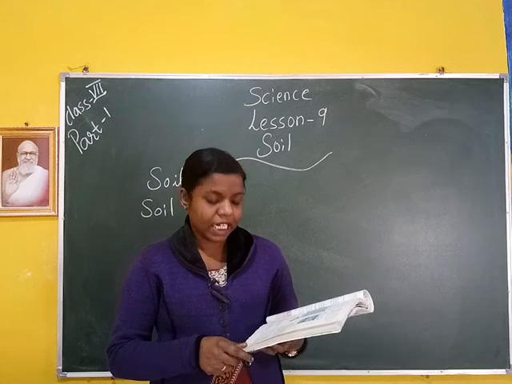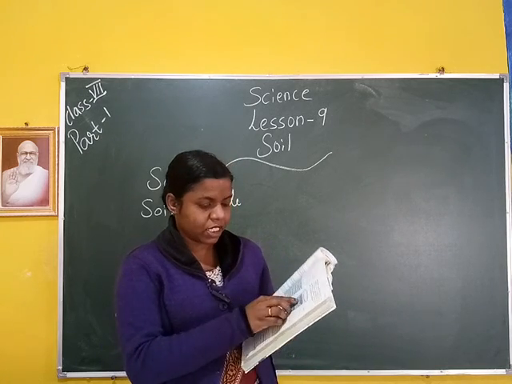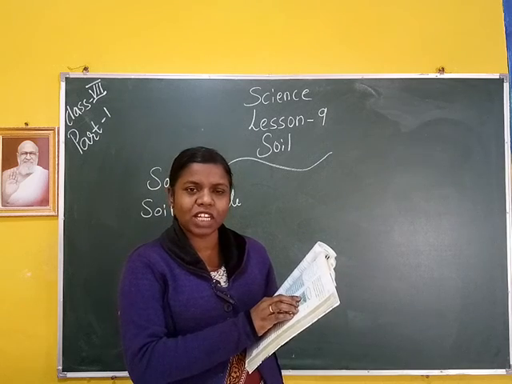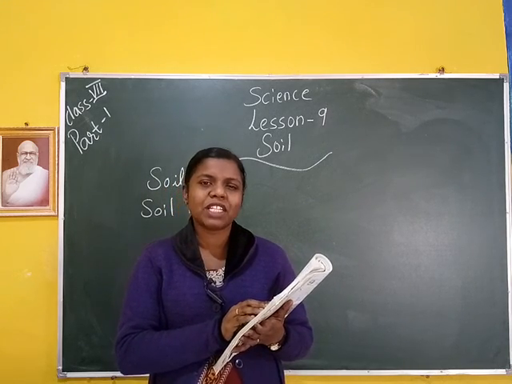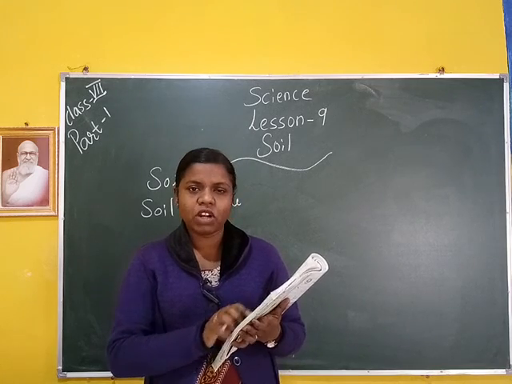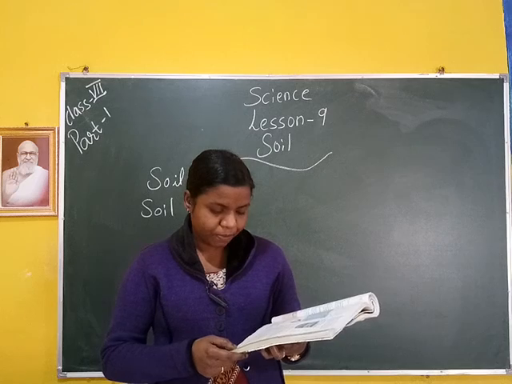Then the rotting dead matter in the soil is called humus. That means in the upper portion there is some rotting dead matter. Dead matter means plants, animals, waste. These are called humus. Humus is the important part of the soil.